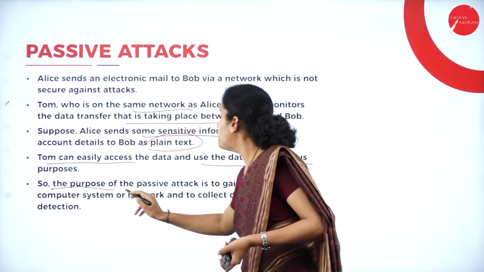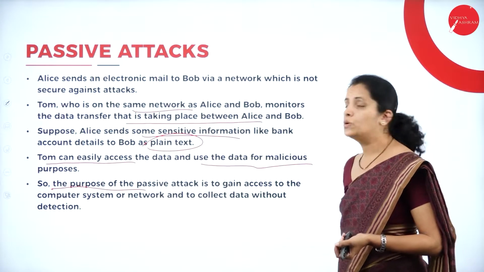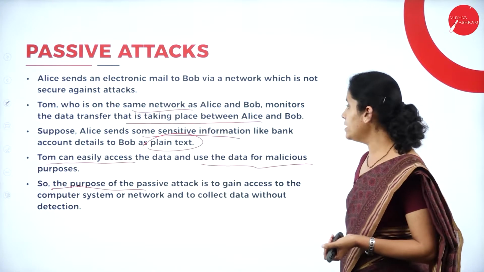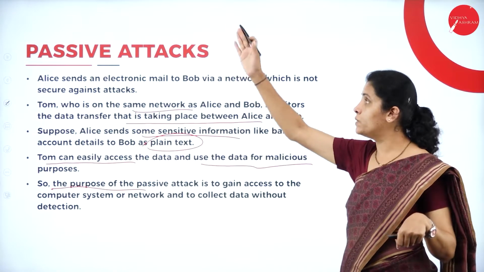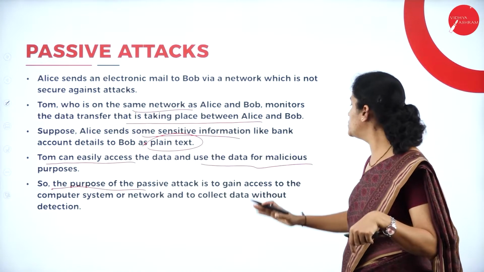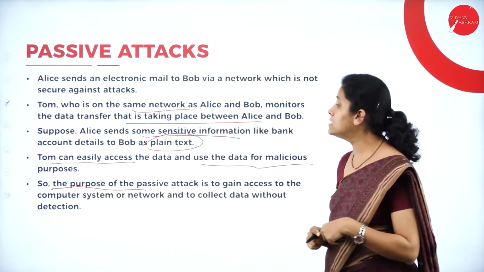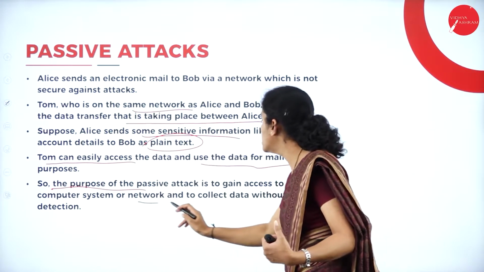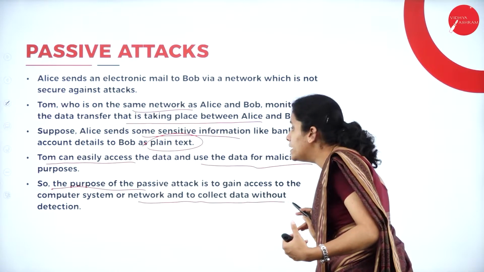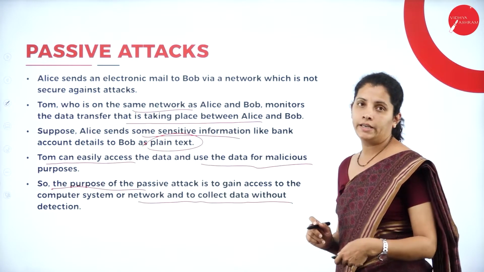So the purpose of a passive attack is to gain access to the computer system. Why do I require a passive attack? It is mainly used to gain access to the computer system or network and collect data without detection.